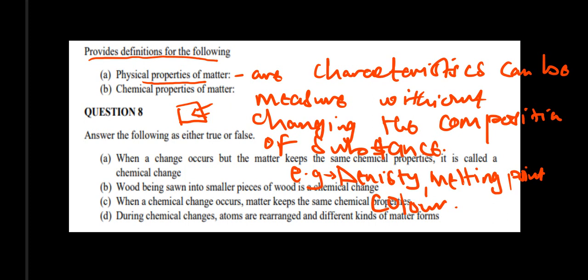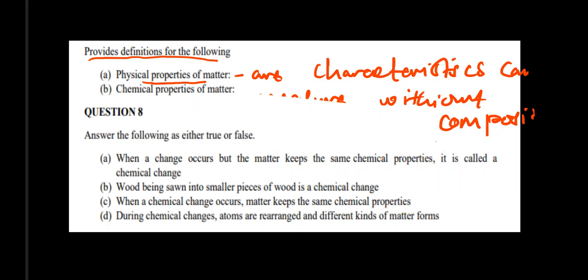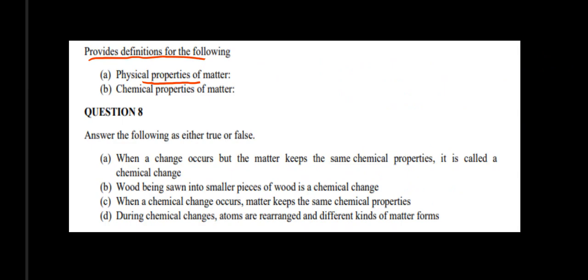So physical properties of matter are characteristics that can be measured without changing the composition of the substance. Okay, so now let's look at the chemical properties.